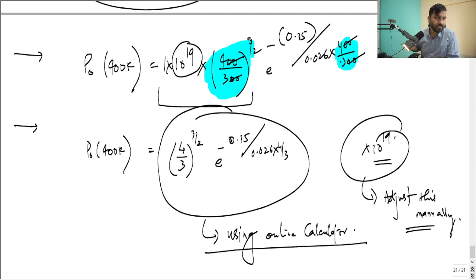Now let me use the online calculator because everybody is going to fail here if somebody is not comfortable using an online calculator. Earlier we had a scientific calculator, so everything was available. We just had to press the engineering button at the end, and we used to get the answer. And I used to solve devices questions. In fact, one of my cousin brothers was there.